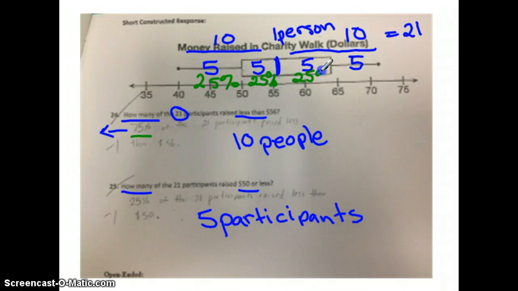So therefore, for this particular question, if it didn't say how many and it was asking what percent raised less than $56, again, here's our median of $56, and count up your percentages that are to the left. So 25% and 25% would be 50%. So 50% of the participants raised less than $56, which is the same as 10 people.